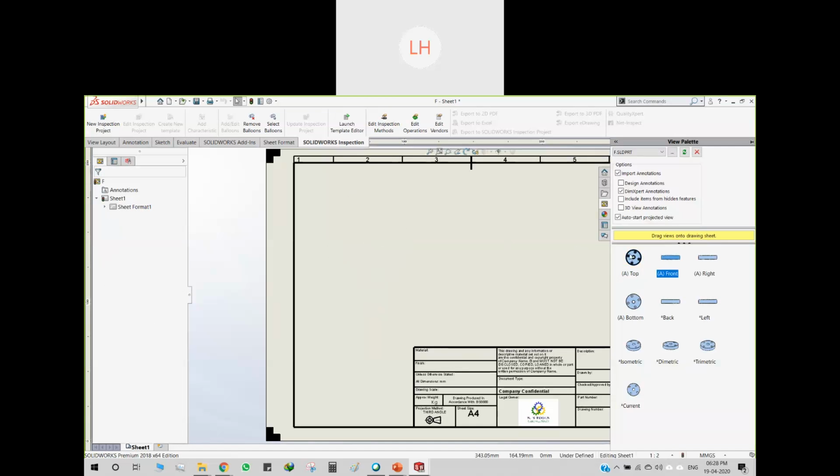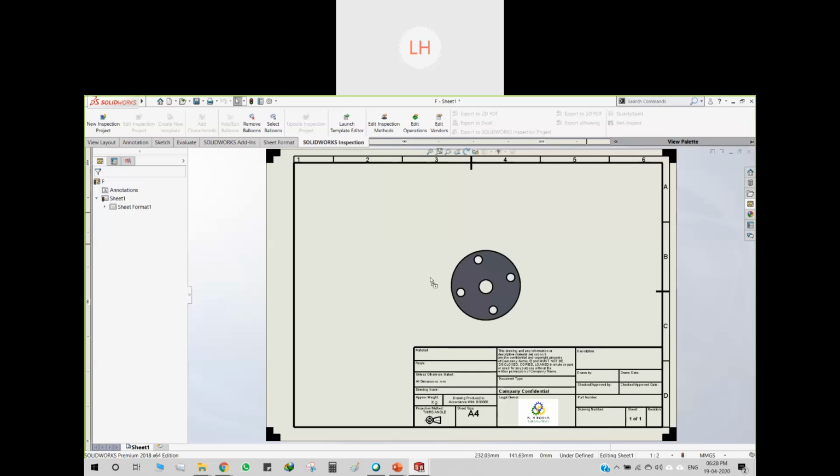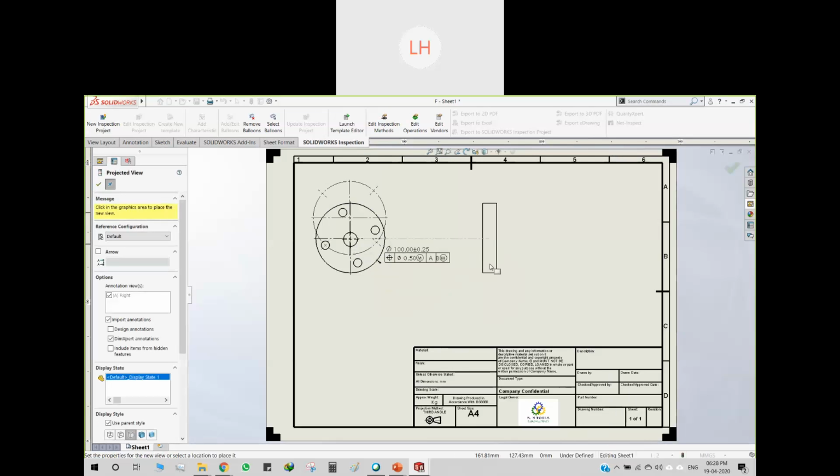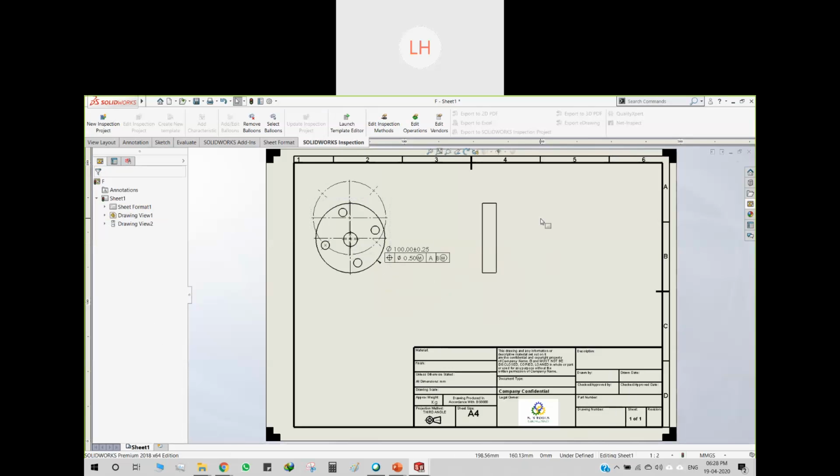You can select. Now you can drag it. So you can observe all the GD&T symbols are appearing. Okay, you will see all the GD&T symbols. Okay, so this is how you can bring the same dimensions in the drafting as well.